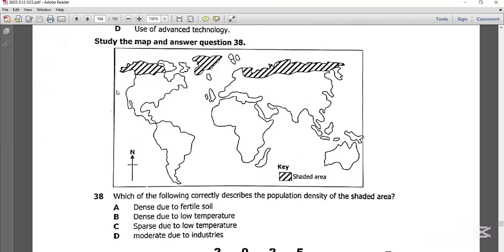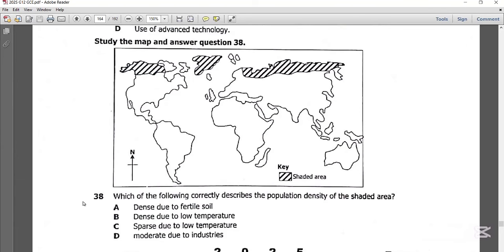Now, if you look at question 38, it is giving us the world map, and on this particular map, you're able to see these shaded areas. Now, these shaded areas are the ones in geography we call the tundras. So these are the tundras. Now, tundras are regions that are very cold. The temperatures are so low that even people there tend to suffer from very low temperatures, and that is why in such areas you don't even find a lot of people.